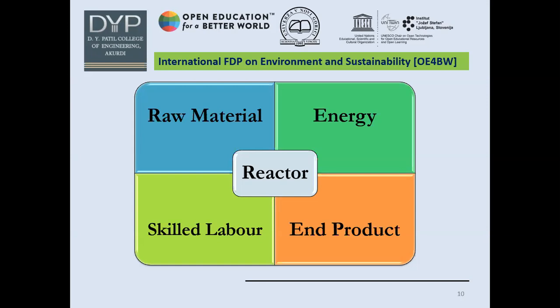For environment and sustainability, we have to reduce energy consumption, or we may have clean energy, and skilled labor in the sense that if they work efficiently, there will be a reduction in energy consumption or pollution. This is the overall idea, and at the end of this video, I will try to prove how this reactor-centric system is an environment and sustainability approach.